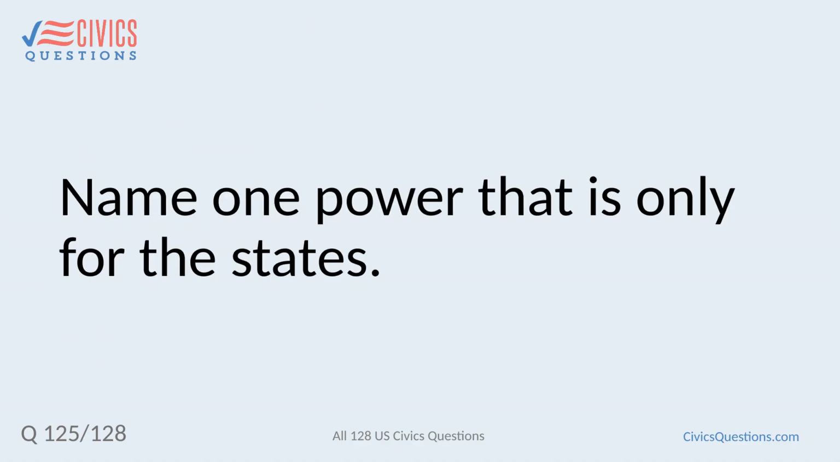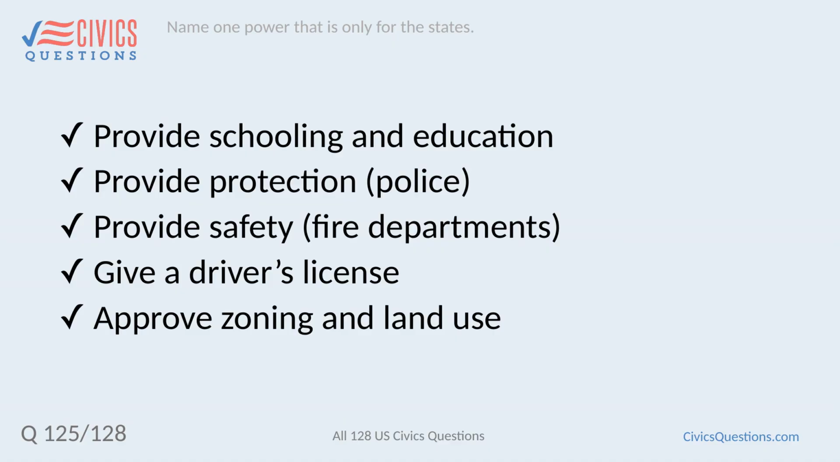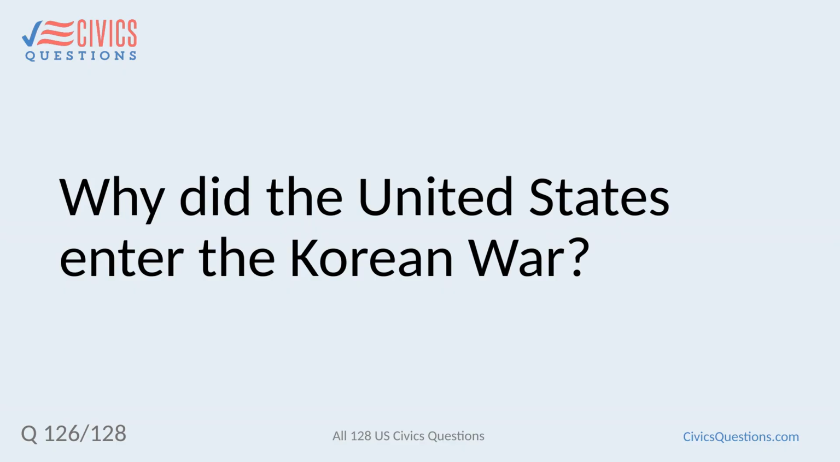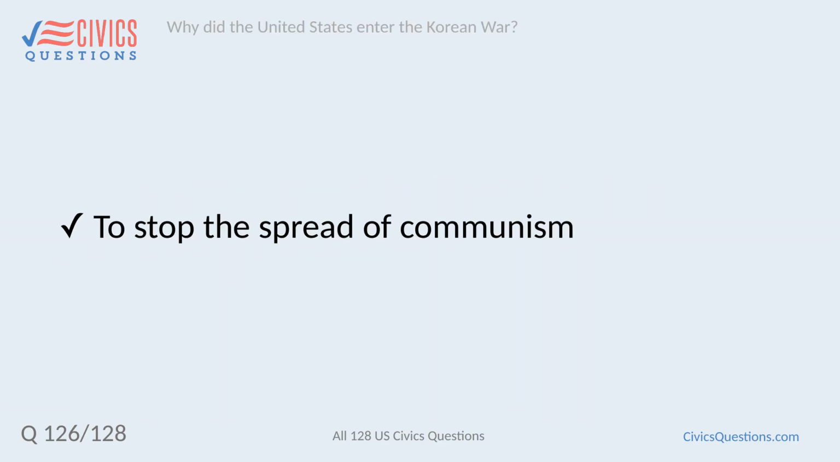Name one power that is only for the states. Provide schooling and education. Provide protection. Police. Provide safety. Fire departments. Give a driver's license. Approve zoning and land use. Why did the United States enter the Korean War? To stop the spread of communism.